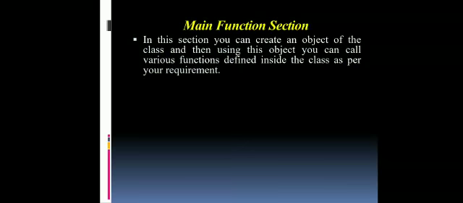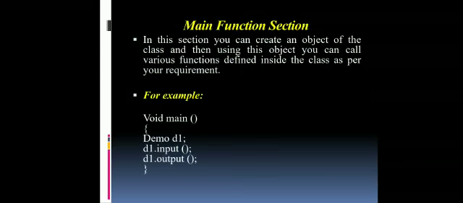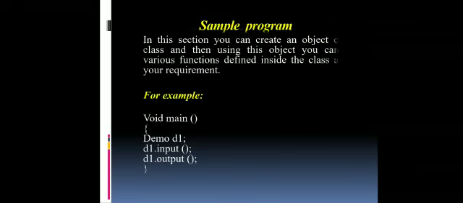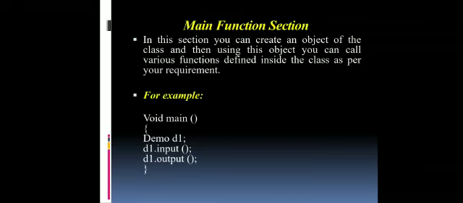The next is the main function section. In this section, we can create an object of the class, and by using this object, we can call various functions in our program as per our requirement. A good example: void main(), demo d1, where d1 is the object. With the help of d1, we are calling two functions, d1.input() and d1.output().